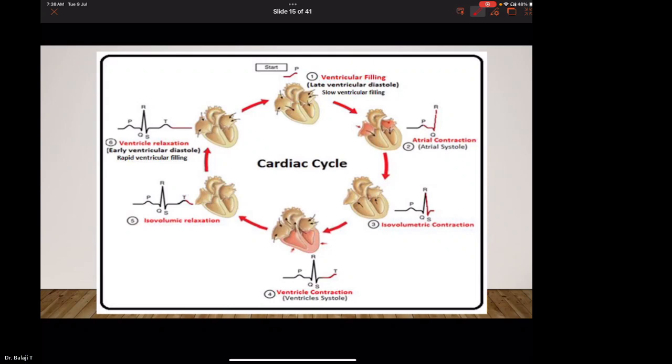In the cardiac cycle, IABP inflation happens during the diastole, that is ventricular relaxation, at the T wave, and deflation happens during the systole at the R wave.